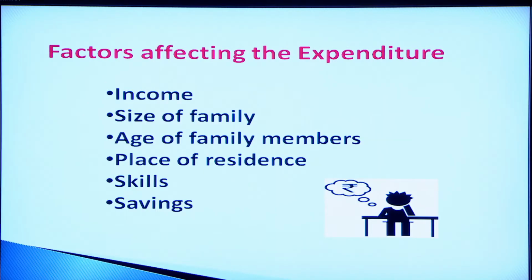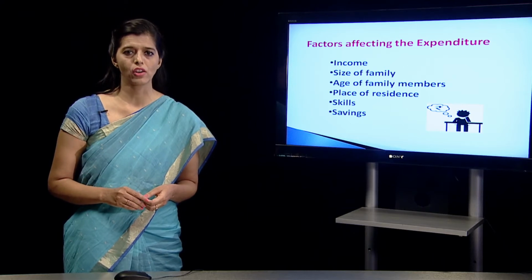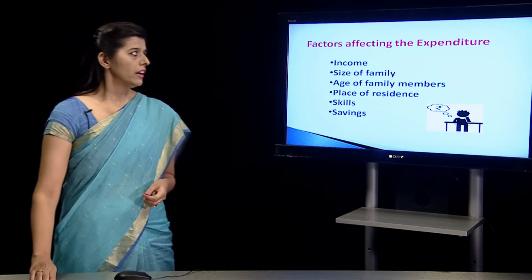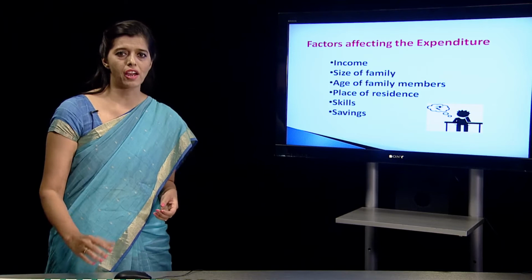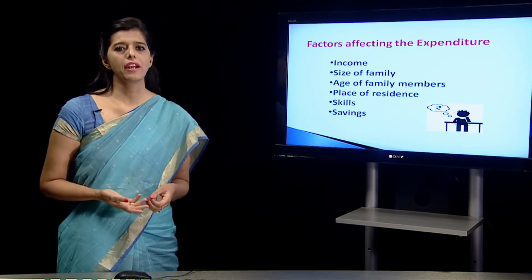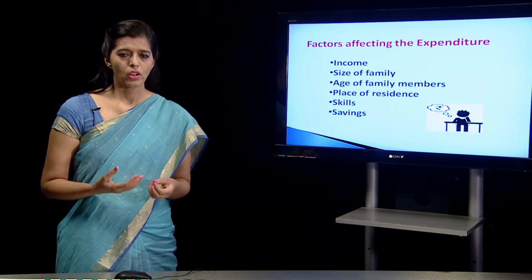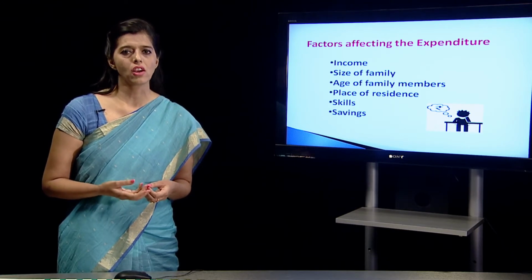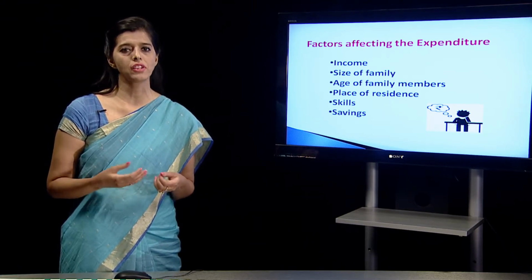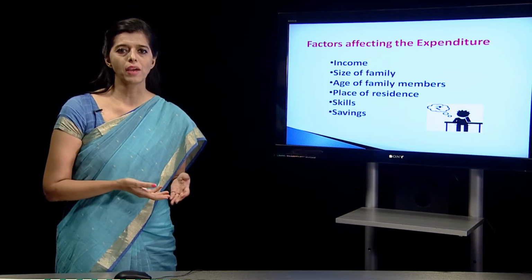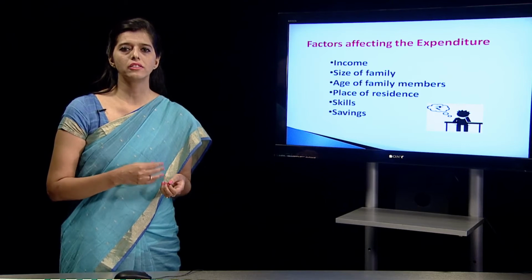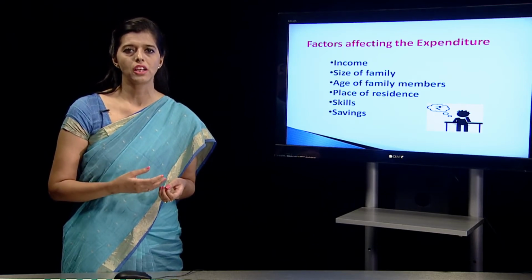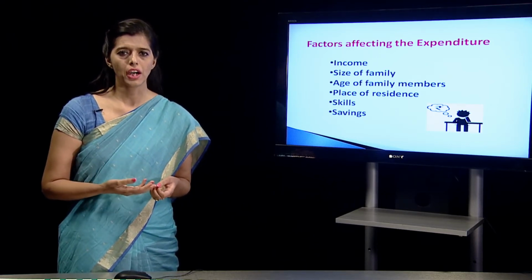Now, there are different factors which affect the expenditure pattern of a family. Income is one. Every family has a certain set of income. What income they have will depend upon how they are spending the family income. Suppose a family has an income of 10,000 rupees, another family has an income of 50,000 rupees. The family with 10,000 rupees will be in a different position to spend the money, whereas a family earning 50,000 rupees per month will be in a different position.